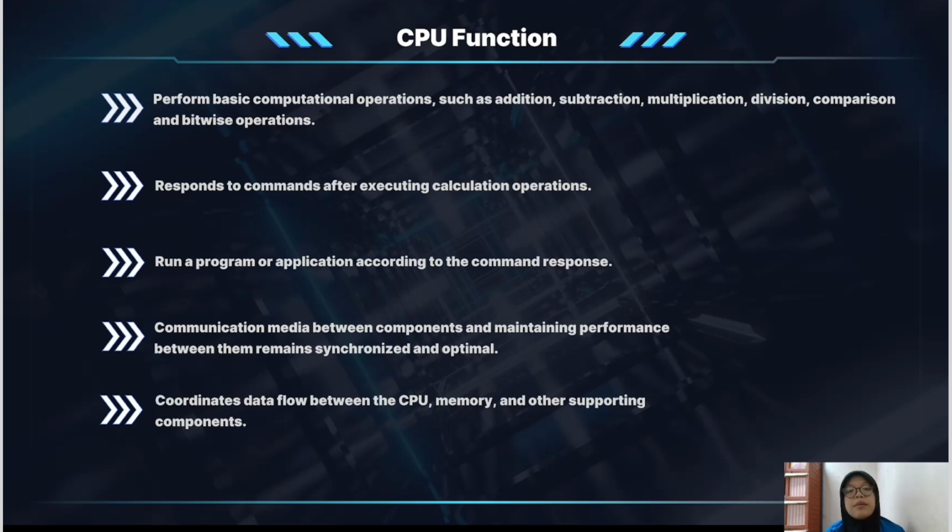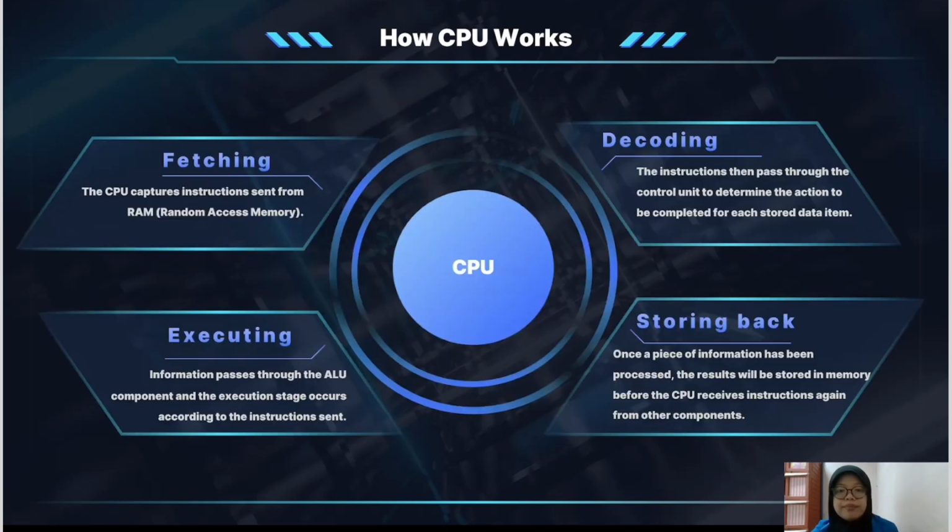Next, communication media between components and maintaining performance between them remains synchronized and optimal. Last, coordinates data flow between the CPU, memory, and other supporting components.